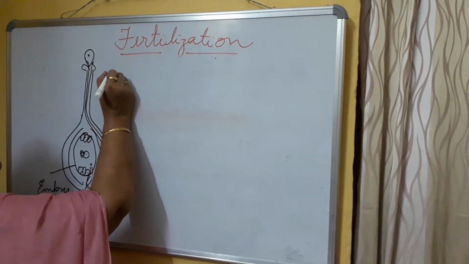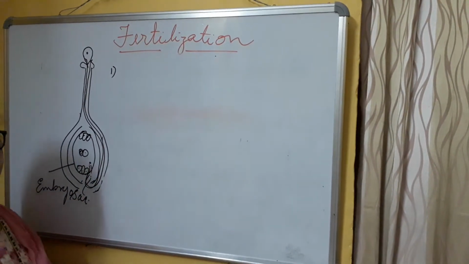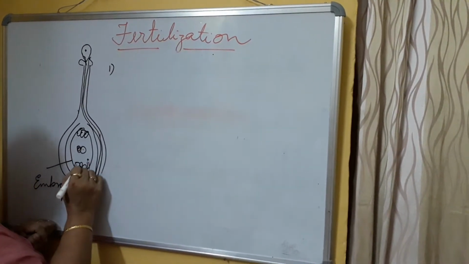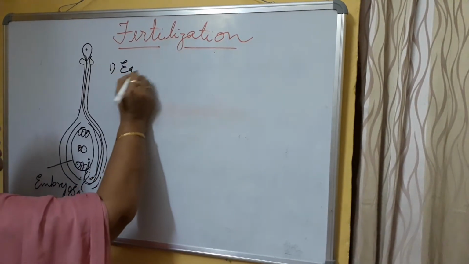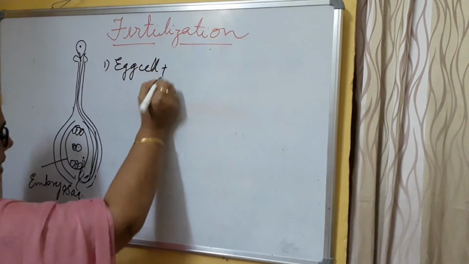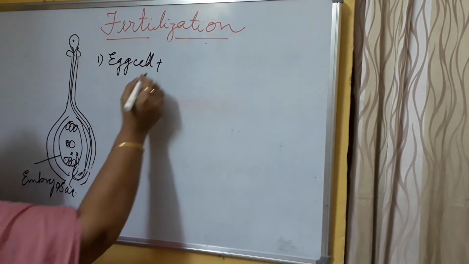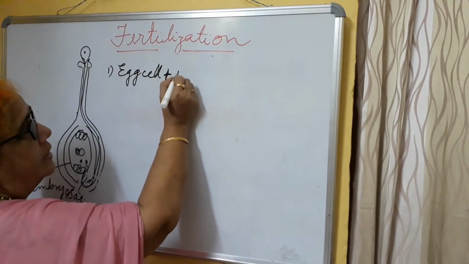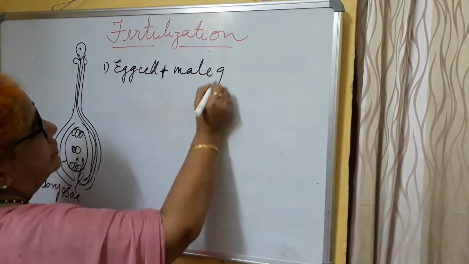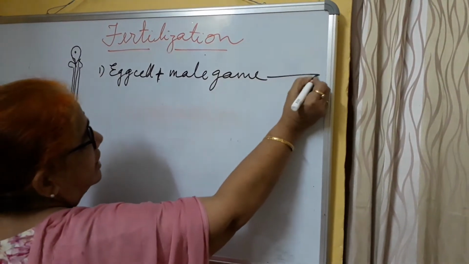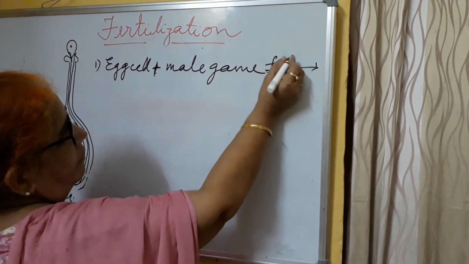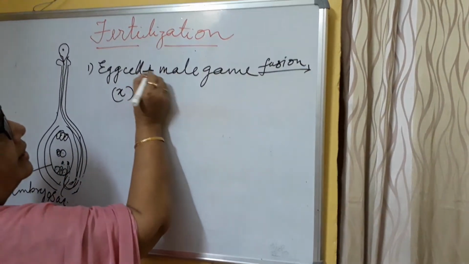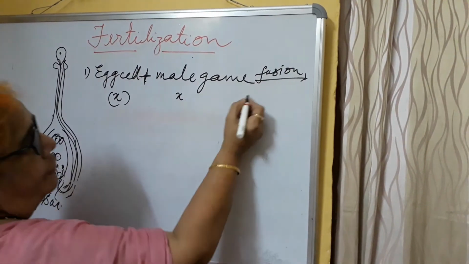First of all, gametes are in N condition. The chromosomes are only single N. So first, the egg cell plus the male gamete brought by the pollen tube: egg cell plus male gamete fusion takes place. The egg cell is N condition and the male gamete is N condition. Fusion takes place.